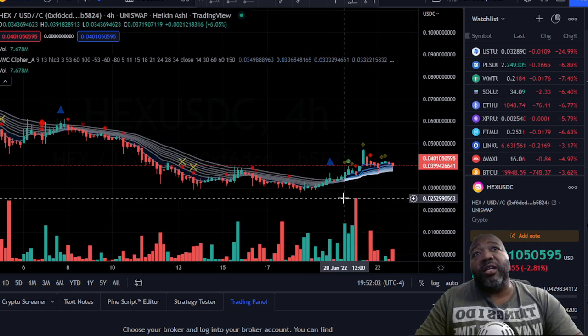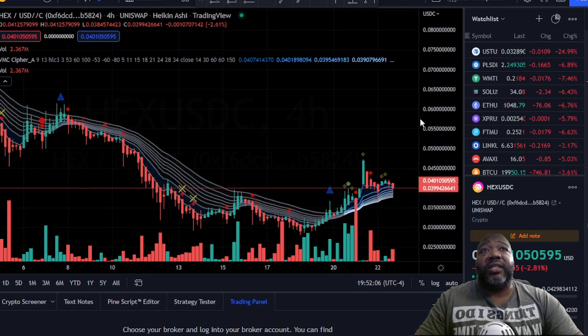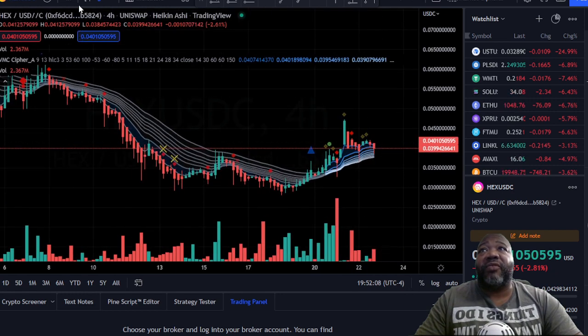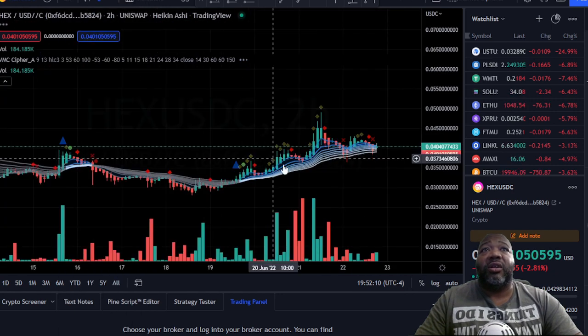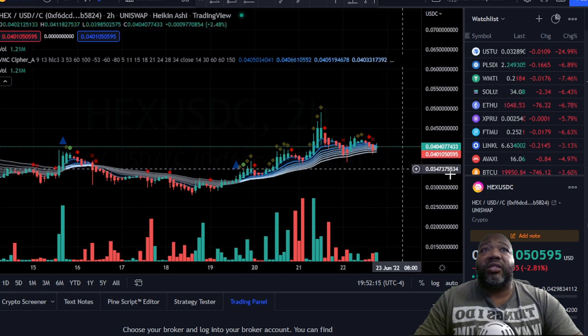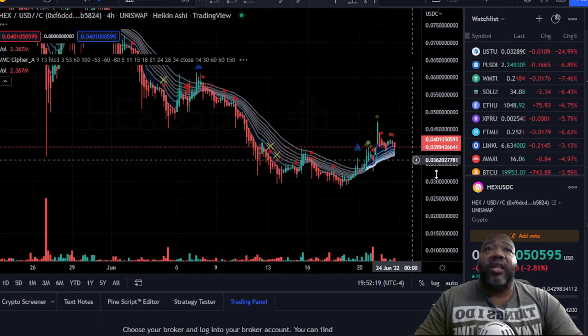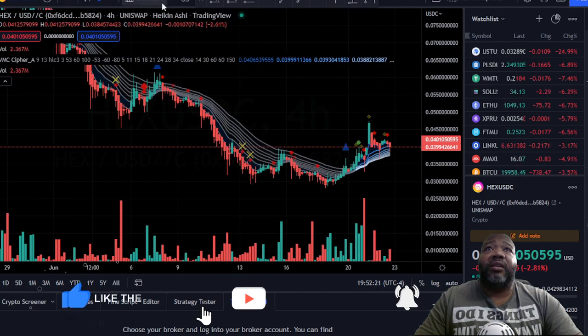Market cipher chart is very bullish still. It looks very strong. That's a good thing. That's something in HEX's favor. Let's drop it down to a 2-hour chart, and the 2-hour chart has a short sell signal going on right there. So it looks like there's a strong possibility that you're going to see HEX start pulling back.